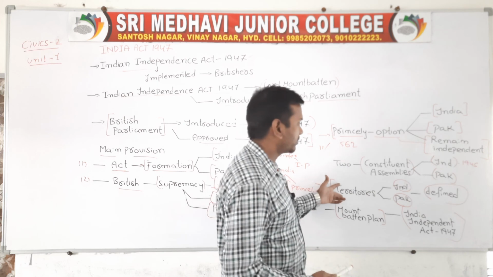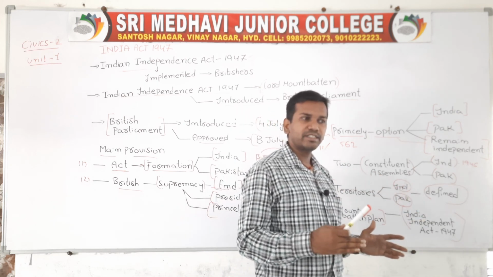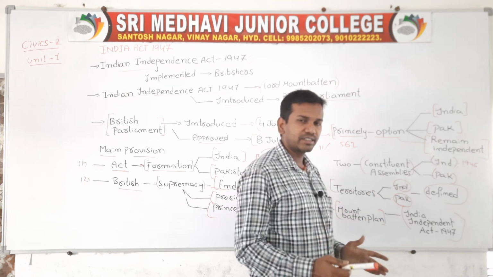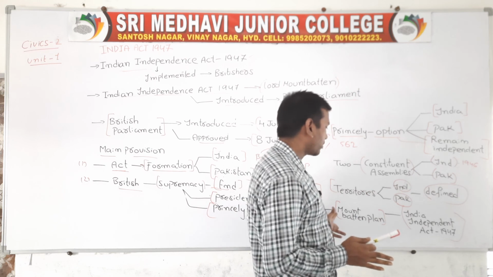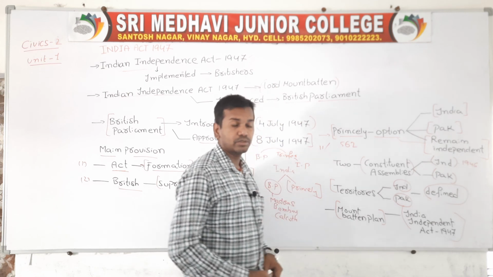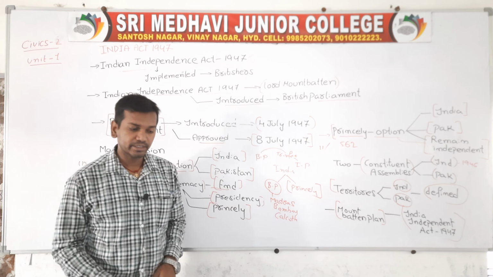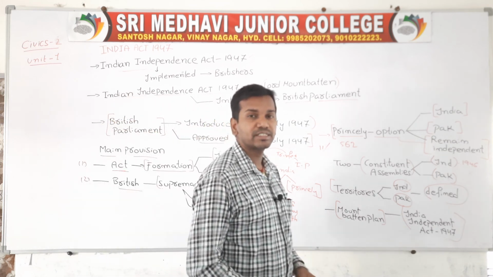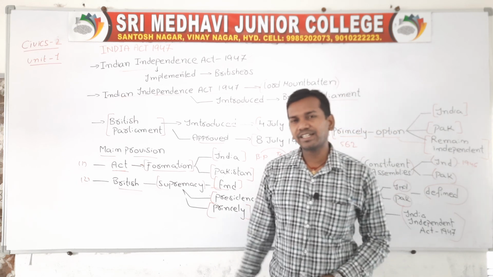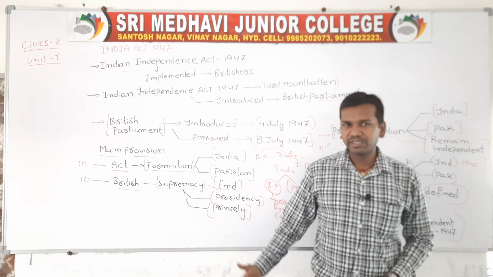Territories were also defined by this act. What the Indian territories are and what the Pakistan territories are, everything was defined in this act of 1947. And Lord Mountbatten, the last Governor General, played a very important role in the Indian Independence Act 1947. So children, this is about the Indian Independence Act 1947. This is the last act which was implemented by the Britishers. After that we got independence.